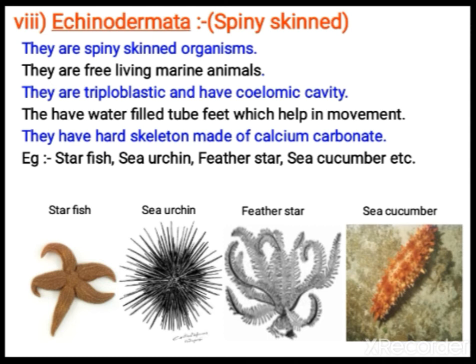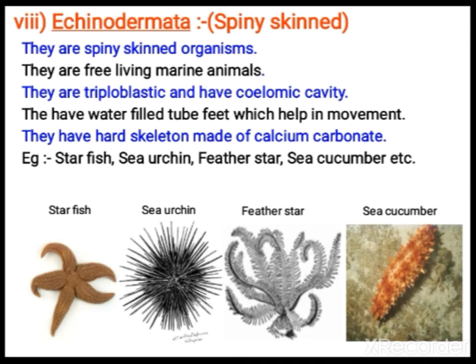The cavity extends in the form of small feet like structures, that we call tube feet. It helps in movement. Here also they have hard skeleton, made up of calcium carbonate. The system you call water vascular system. In sponges you call that canal system, here you call it water vascular system.